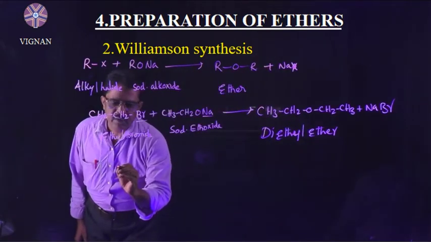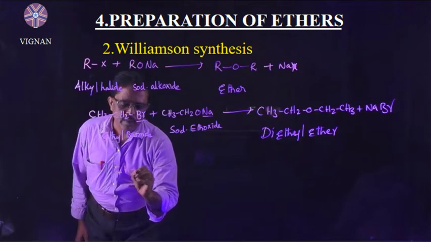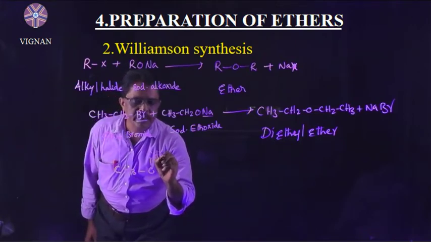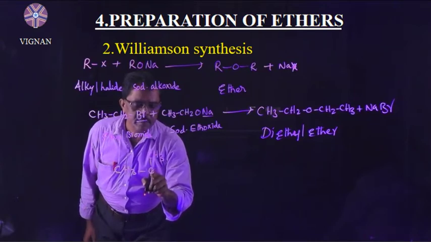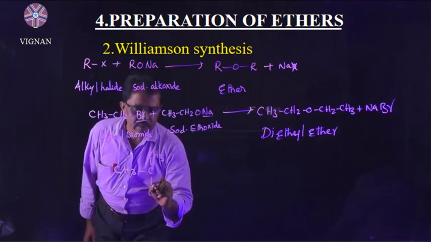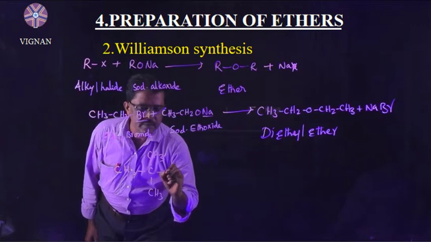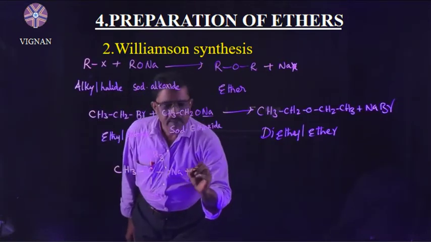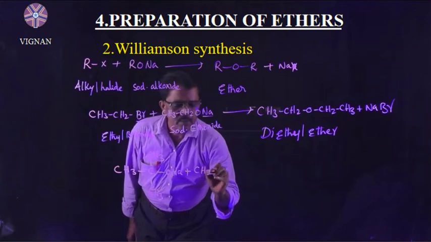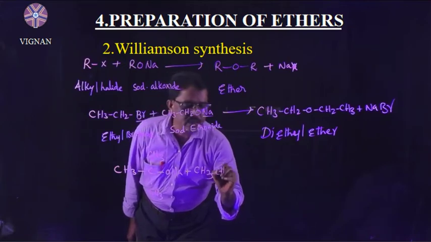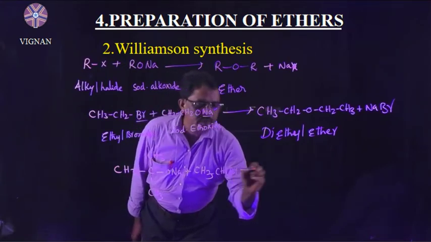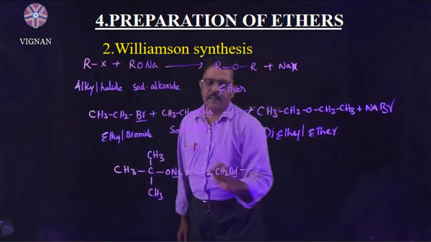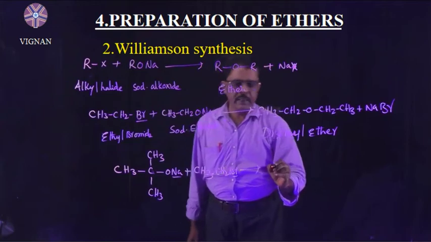Suppose I want to take tertiary butoxide ion plus ethyl bromide, CH3CH2Br. Then you will get here Br and Na goes out as NaBr.